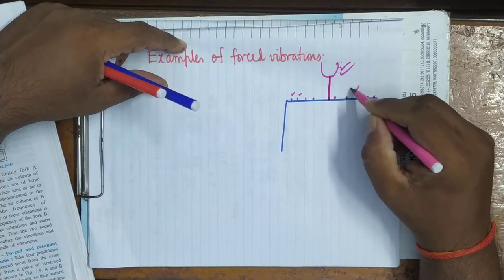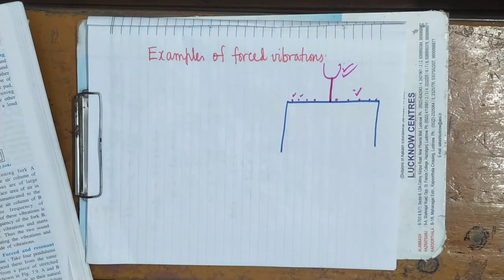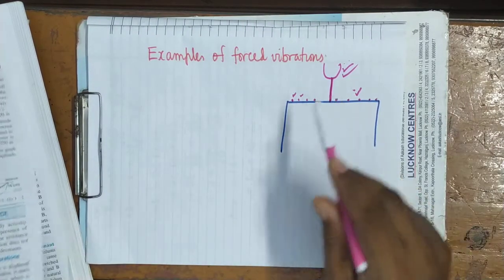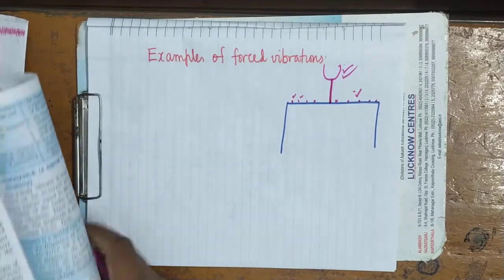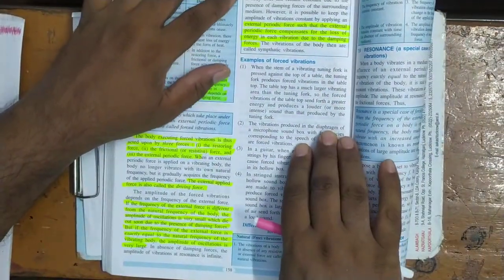These vibrations of the particles of the table are called the forced vibrations. And what will be their frequency? It will be equal to the frequency of the tuning fork. What will you say about the vibrations of the tuning fork? They are free vibrations, or you can say damped vibrations.